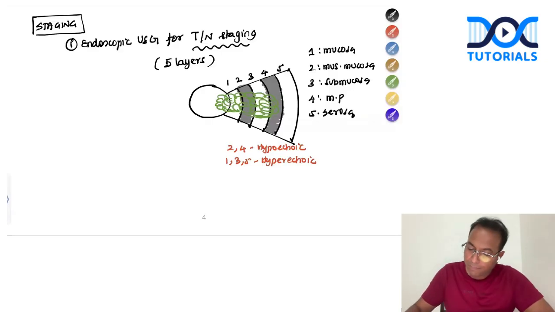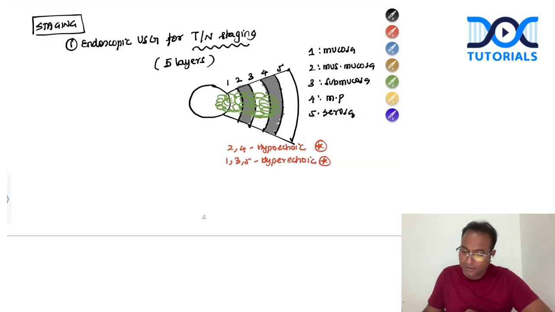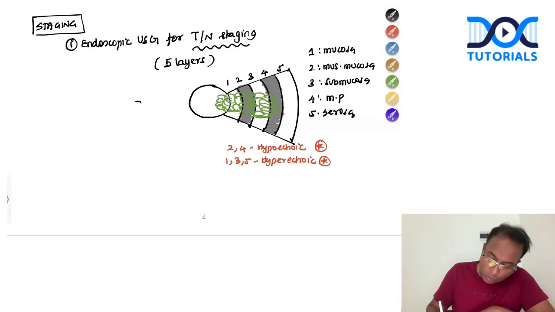So 2 and 4 are hypoechoic layers, and 1, 3, 5 are hyperechoic layers. Therefore, with this, I can say which T stage it is. T staging I can find out with endoscopic ultrasound. And similarly for nodes, you can draw this picture in the exam, it will attract the examiners if you have adequate time.